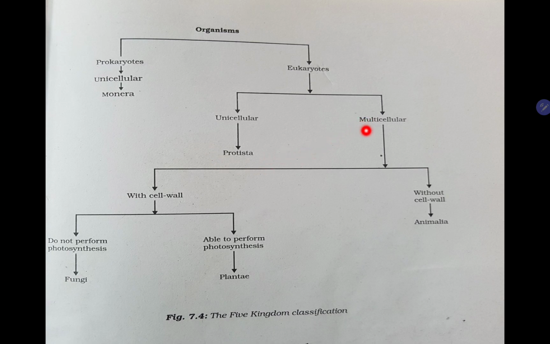Now, the multicellular organisms are further classified on the basis of the cell wall. Those organisms in which cell wall is present are kept in Plantae, and those organisms in which cell wall is absent are kept in Animalia group. Further, the Plantae group is divided into organisms which do not perform photosynthesis, such as fungi, and those which are able to perform photosynthesis are called Plantae.